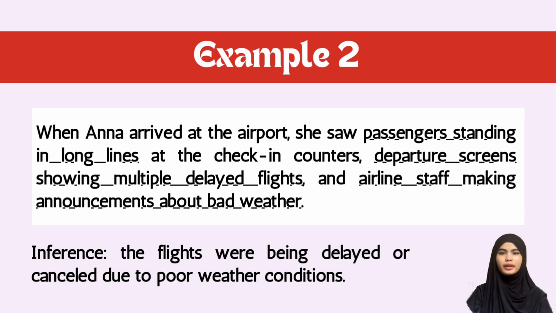Next example is when Anna arrived at the airport, she saw passengers standing in long lines at the check-in counters, a departure screen showing multiple delayed flights, and airline staff making announcements about bad weather. The clues here are passengers standing in long lines, departure screen showing multiple delayed flights, and airline staff making announcements about bad weather. We all know that airports experience delays when there are weather issues. Passengers have to wait in long lines, and airline staff usually make announcements about the delays. This leads Anna to infer that flights were being delayed or cancelled due to poor weather conditions.